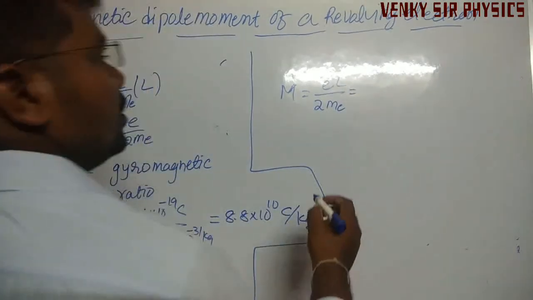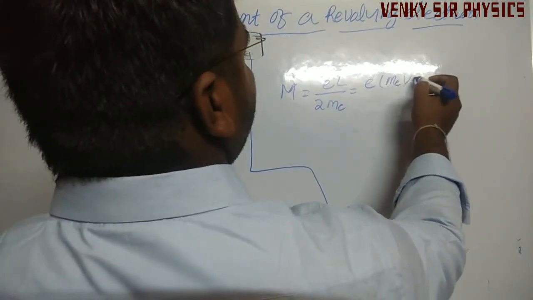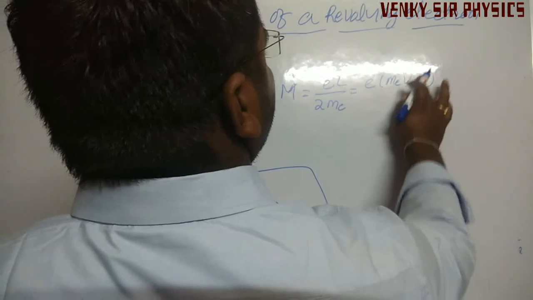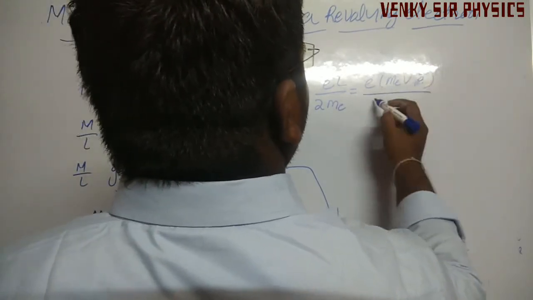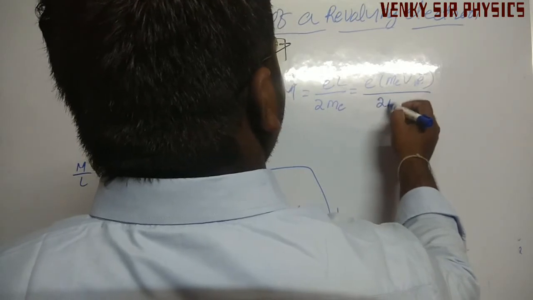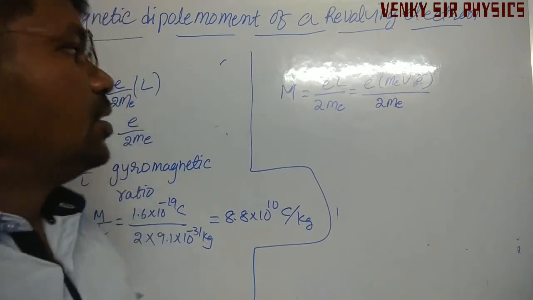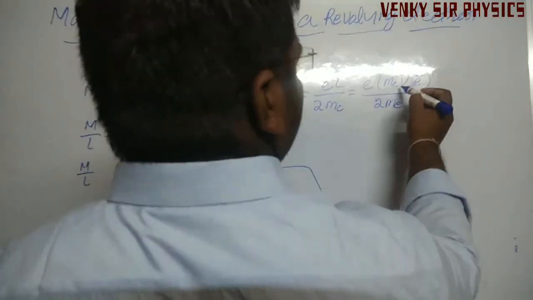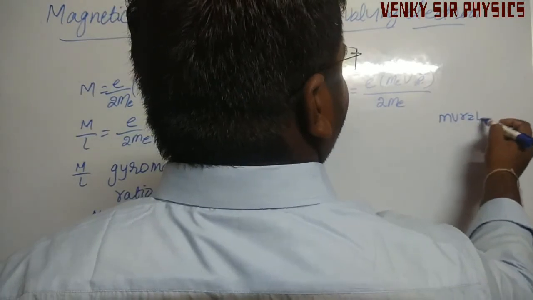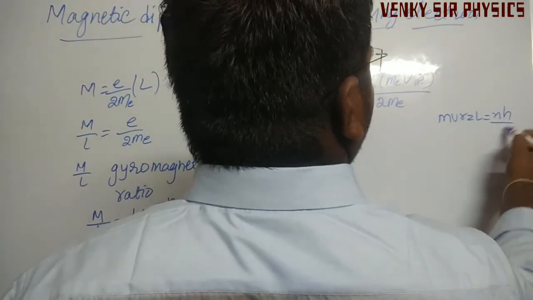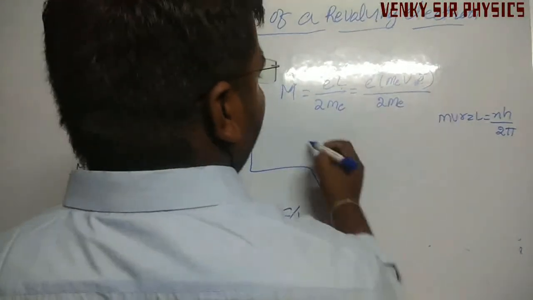We know that this mvr is equal to L, which is equal to nh by 2π.